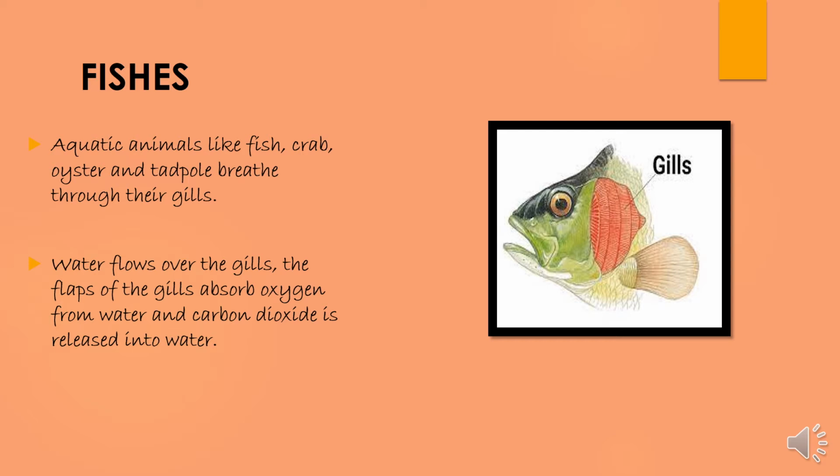The gills are supplied with blood vessels, and when water flows over the gills, the flaps absorb oxygen from the water and release carbon dioxide in the water only. So, fishes breathe with the help of which organ? That is the gills.